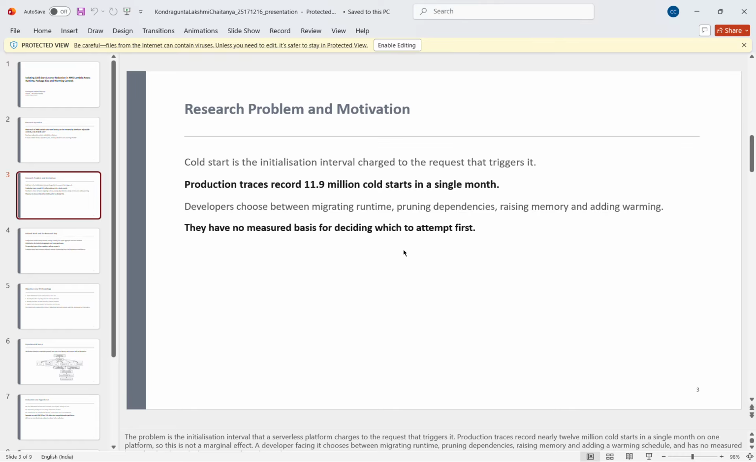Next, research problem. First, what is a cold start? When an AWS Lambda function runs after being idle for some time, AWS creates a new execution environment. This extra time causes the user to experience delay. Developers tried different ways to reduce this delay, such as changing the runtime, reducing the package size, increasing the memory, or using a warming request. But there is no clear answer about which method gives the best result for the lowest cost. This is the problem my research tries to solve.